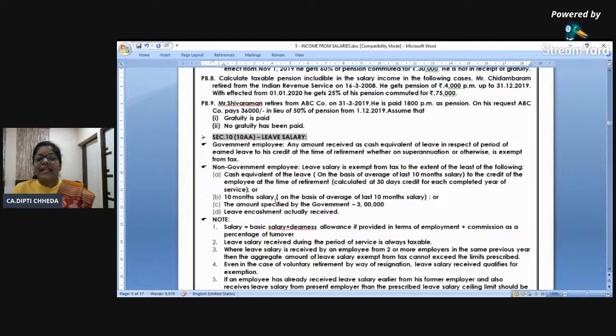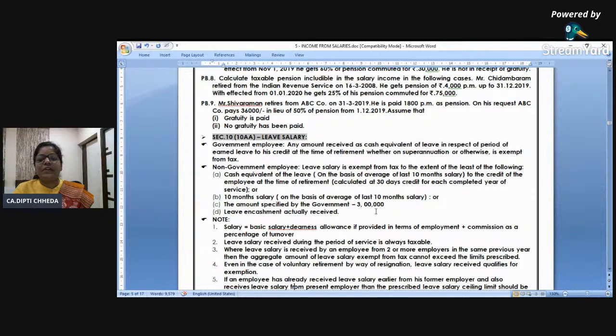Deduction is 10 months salary. Salary is same. Basic, DA, commission. Government limit is 3 lakh. Leave encashed. And the first one is nice. Cash equivalent of leave on the basis of last 10 months. Don't exclude the last month as you did in gratuity. Right? To be credited, calculate at 30 days credit for each completed year. Your company may be emotionally pushing on you and they may give you 60 days leave per year. Jao, chutti mana. But the government is saying according to 30 days leave, how many leaves are accrued, that much exemption.